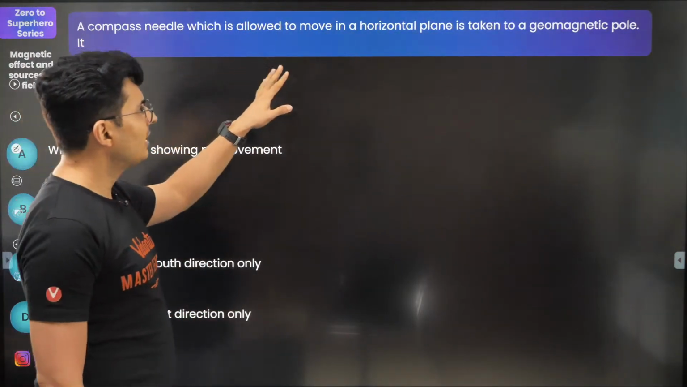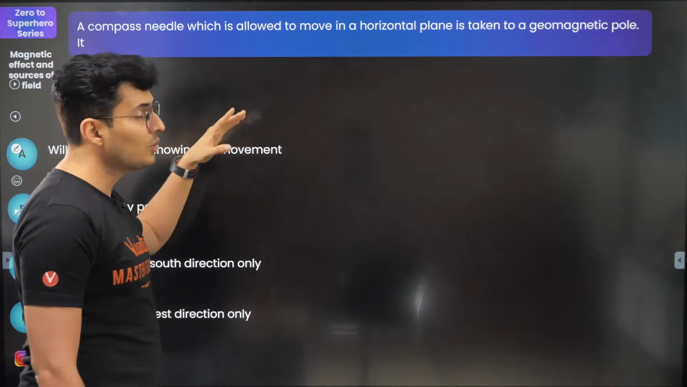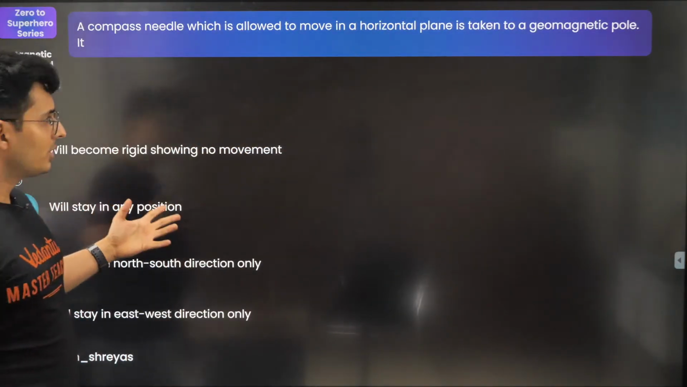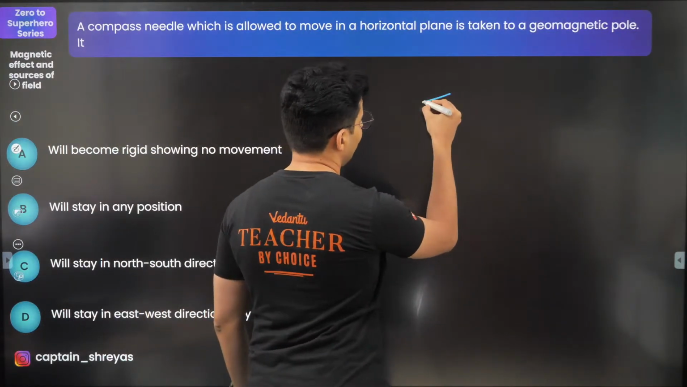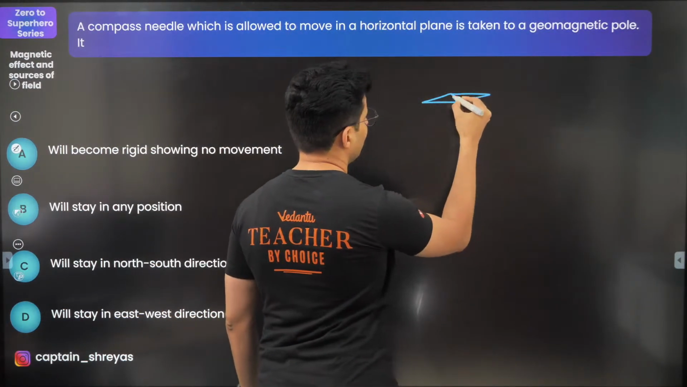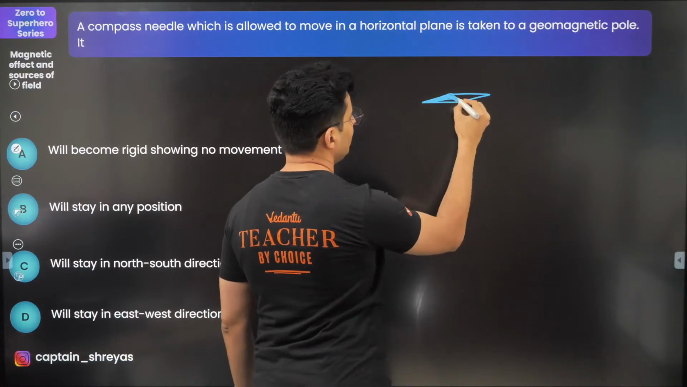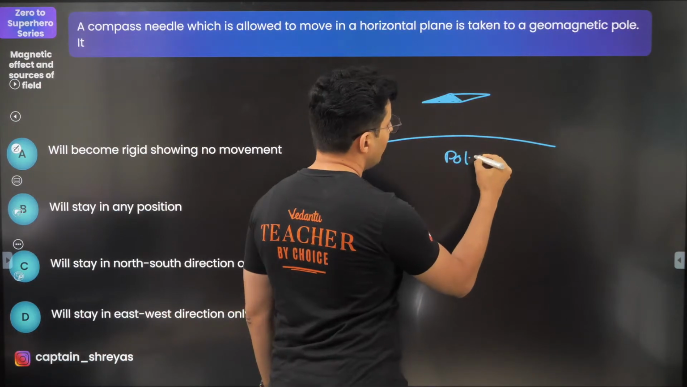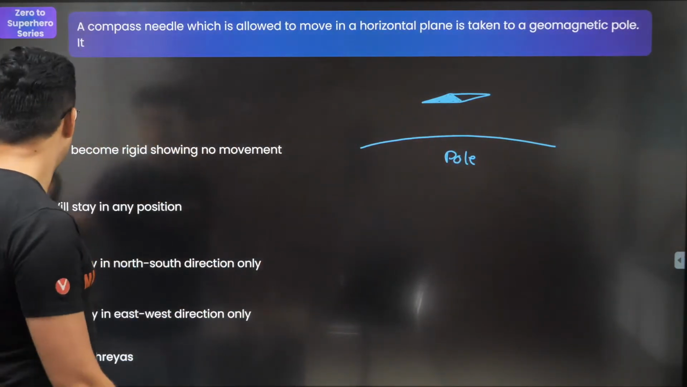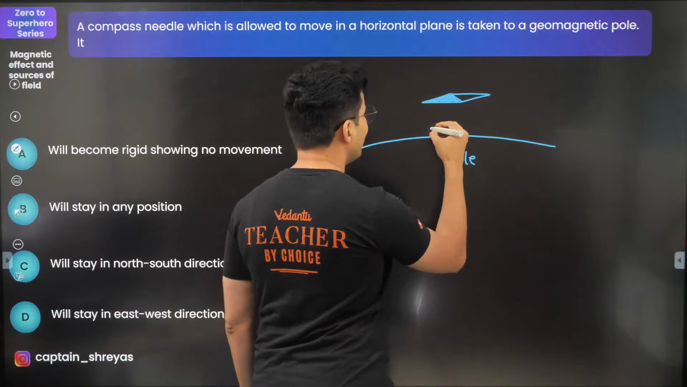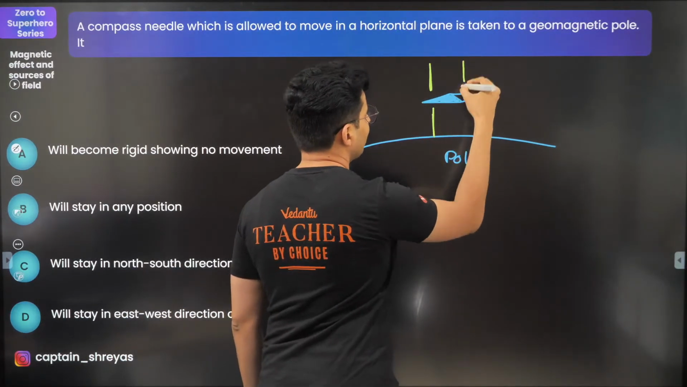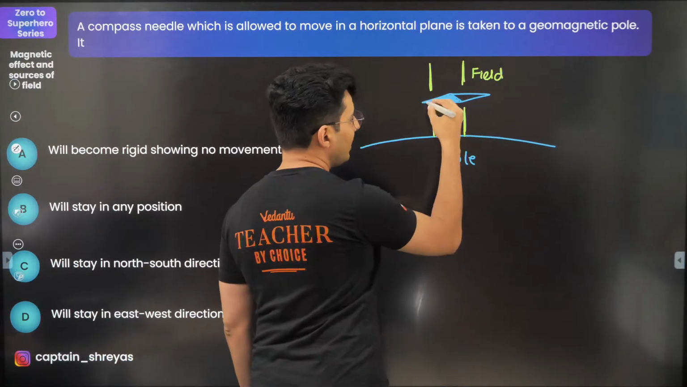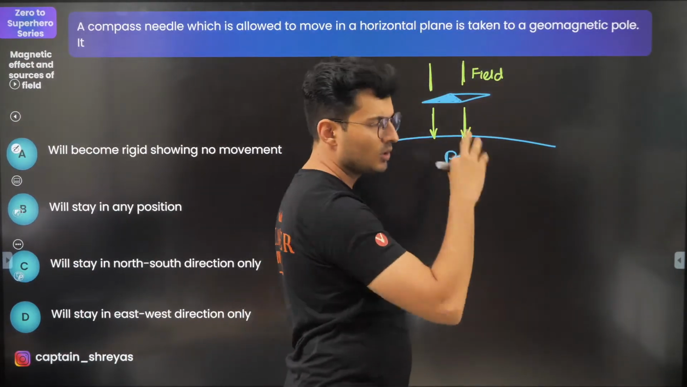A compass needle which is allowed to move in a horizontal plane is taken to a geomagnetic pole. What do you think that compass needle will do? So we have a compass needle, let's say like this, and we are taking it to a pole. So this is your pole, and we know at a pole the field lines are vertical. The field is always vertical, maybe in or up, doesn't matter, but it's always vertical.